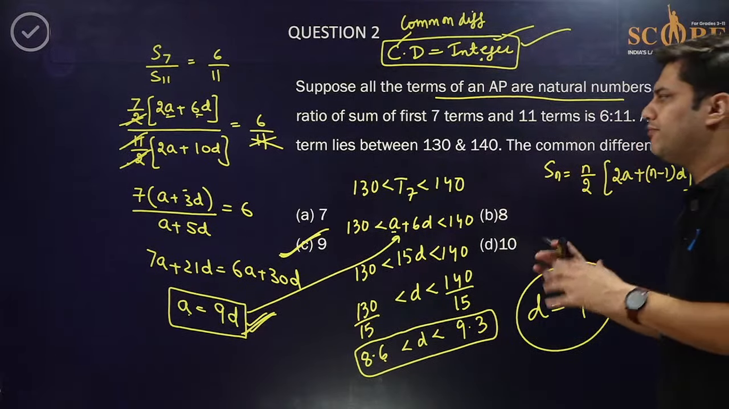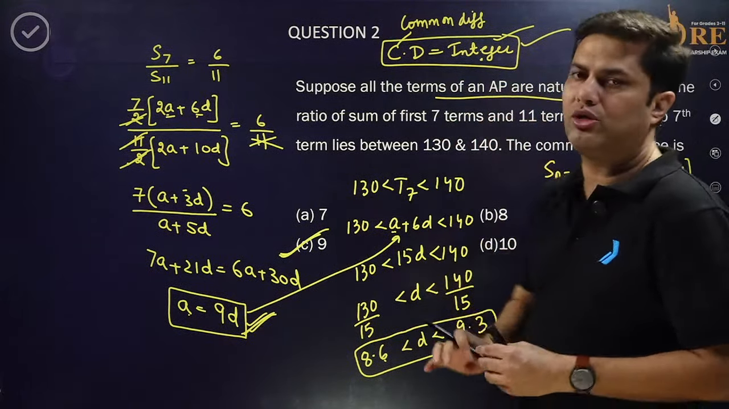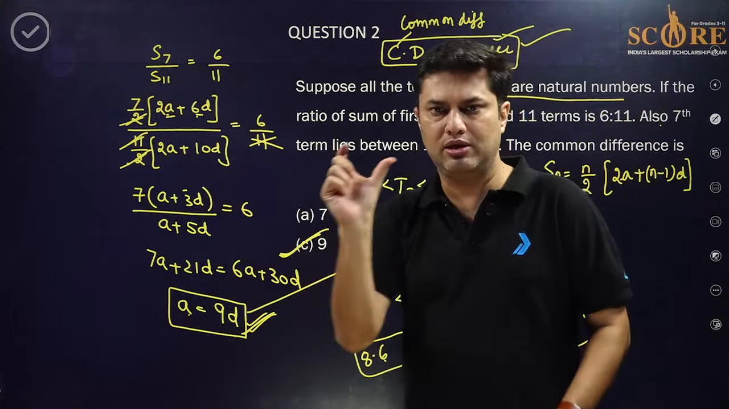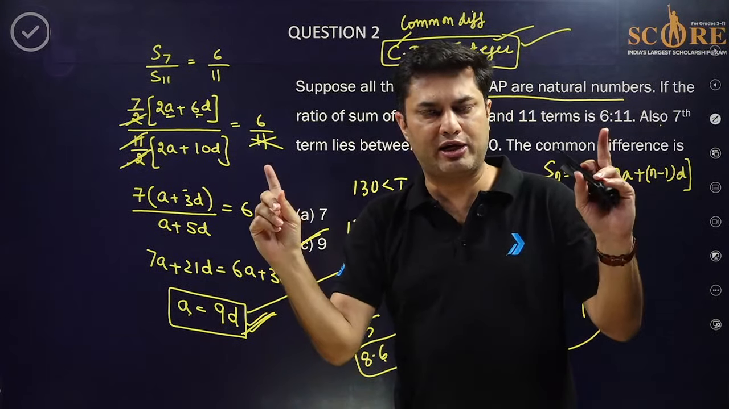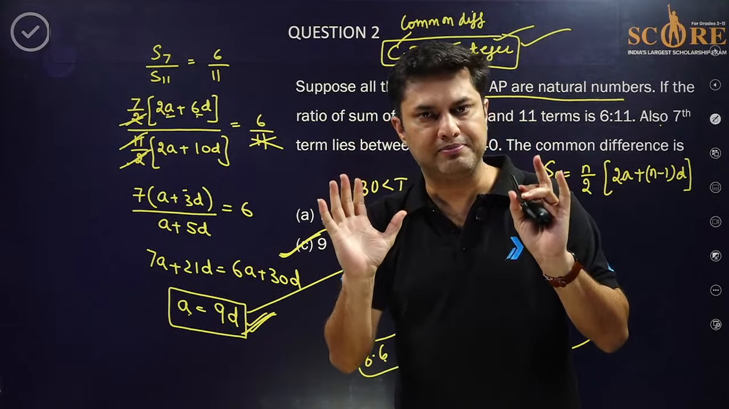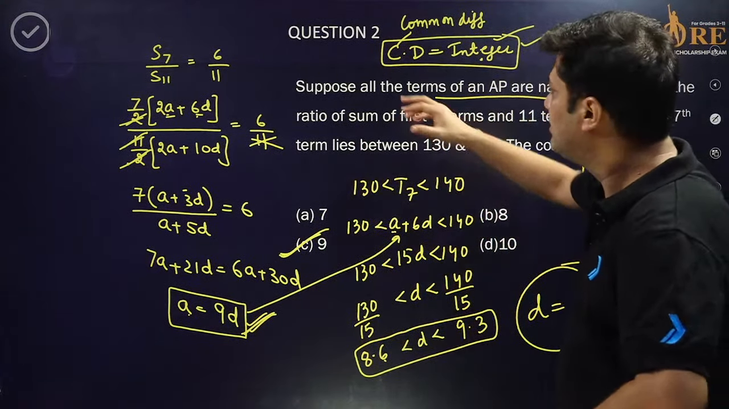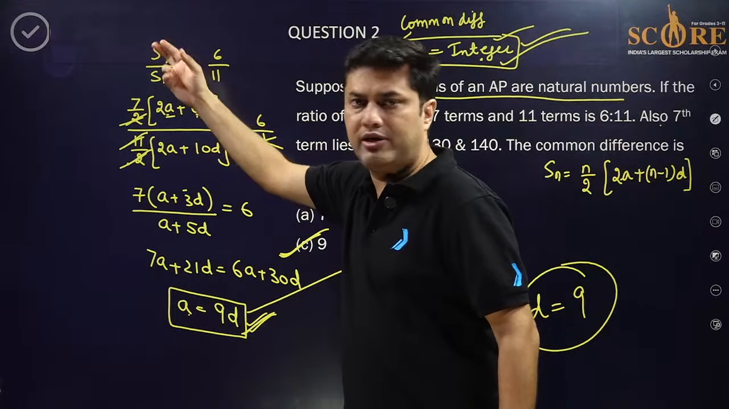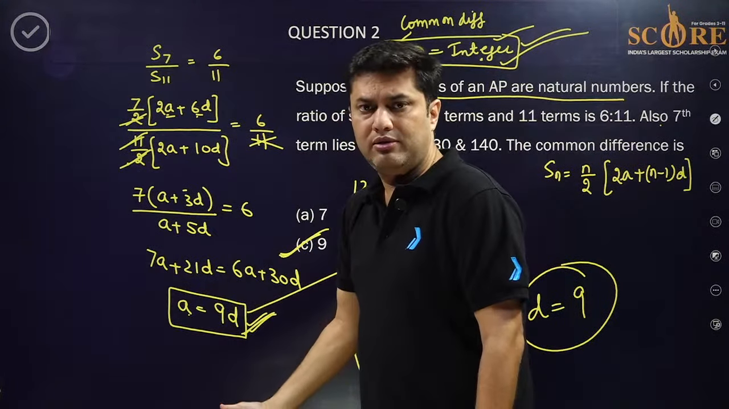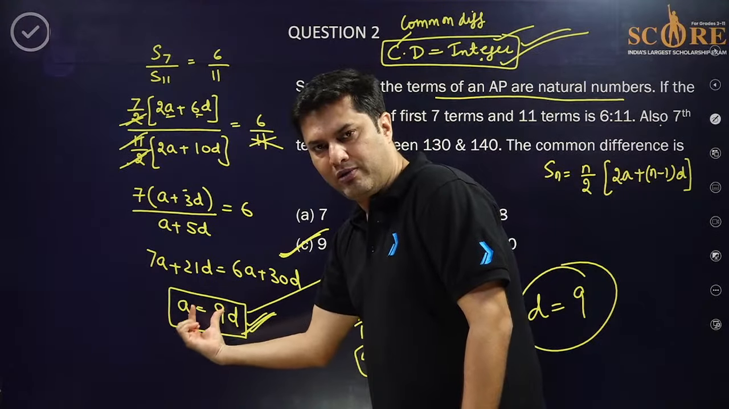Just try to understand what's given in the question. All the terms are natural numbers. If all the terms are natural numbers, the difference is also an integer, since natural minus natural is always an integer. If you subtract two natural numbers, the answer is always an integer, whether positive, negative, 0, whatever. The common difference is an integer. The ratio of the sum of 7 terms to the sum of 11 terms is 6 by 11. So the relation between A and D is A equal to 9D.